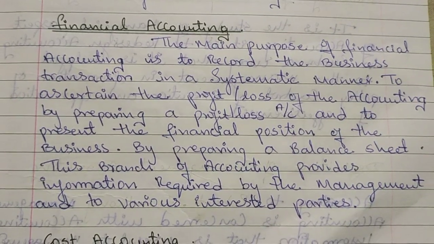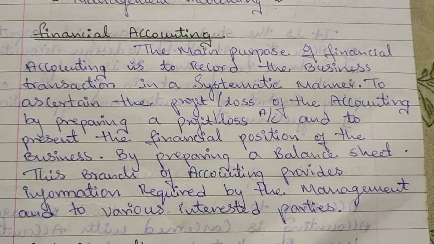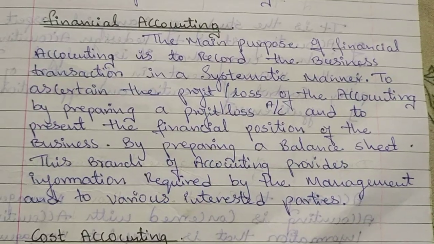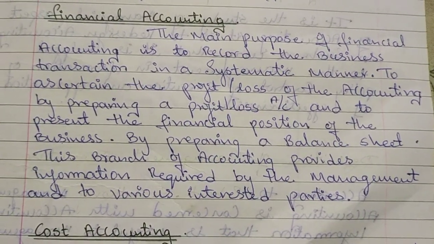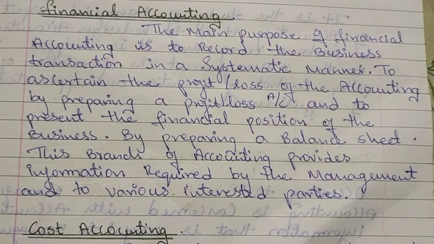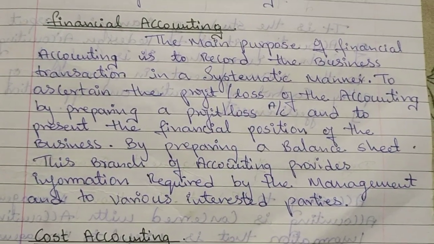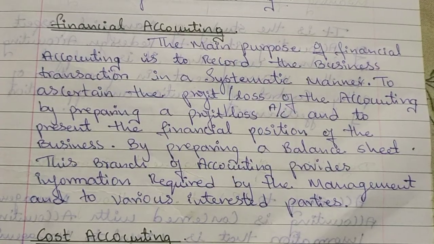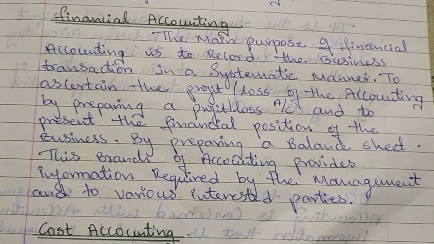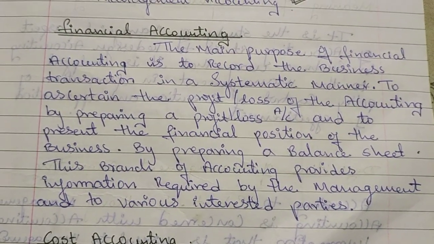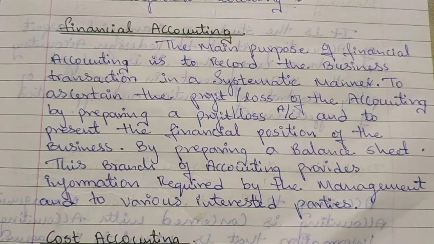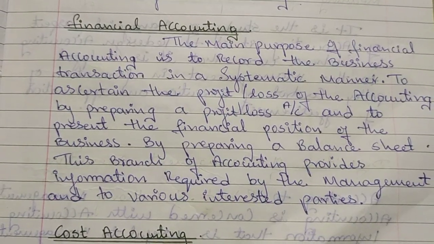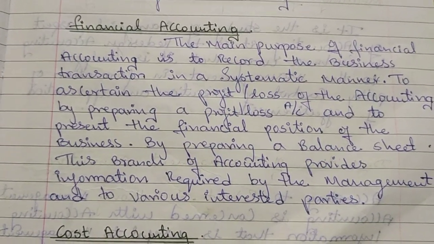So, the main purpose of financial accounting is to record the business transactions in a systematic manner, to ascertain the profit and loss of accounting by preparing the profit and loss and income statements, and to present the financial position of the business by preparing a balance sheet. This branch of accounting provides information required by the management and various interested parties. The main purpose of this financial accounting is to maintain a proper and systematic record of the business